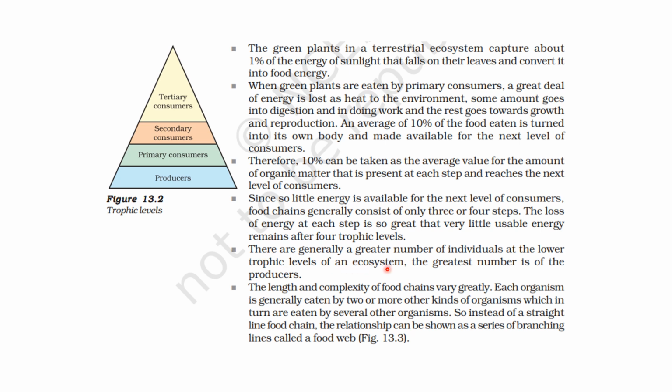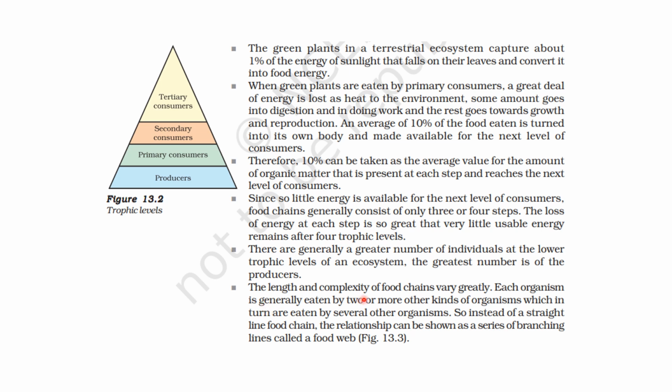Now, there are generally a greater number of individuals at the lower trophic levels of an ecosystem. Okay, greatest number is of the producers. आप देखो ये जो triangle बन रहा है इसमें भी नीचे ज्यादा हमने इसकी width ली है. तो producers सबसे ज्यादा होते हैं, उससे कम होते हैं primary consumers, उससे कम होते हैं secondary consumers और सबसे कम होते हैं tertiary consumers. Right?